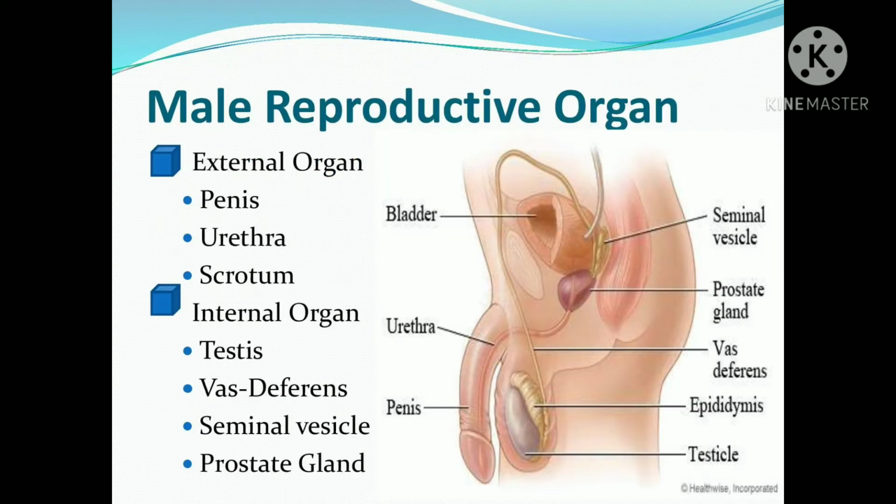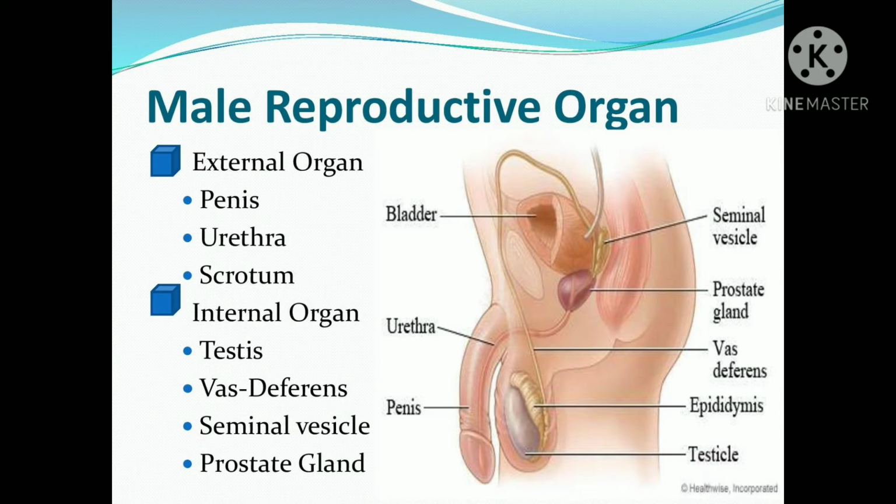So we'll see what that is. The external organs are the penis, urethra and scrotum, and the internal organs are the testis, vas deferens, seminal vesicle and prostate gland. So you can see individually what is what.